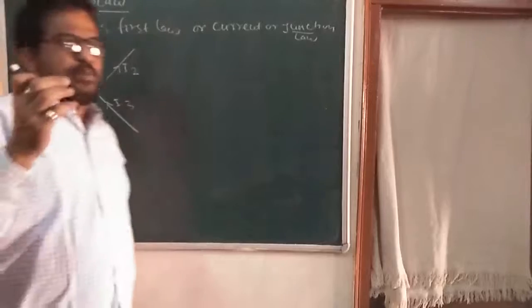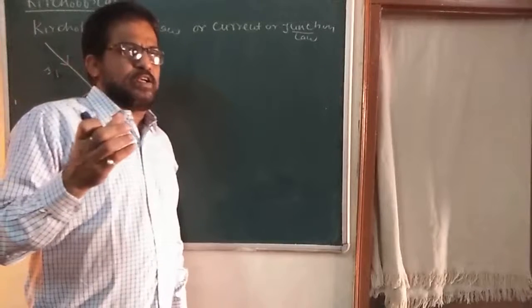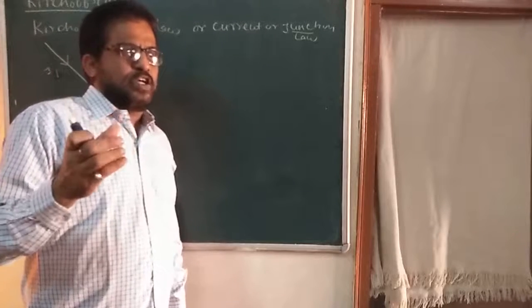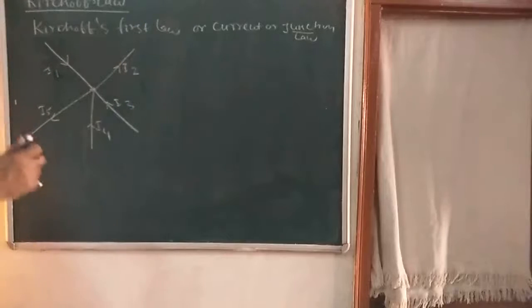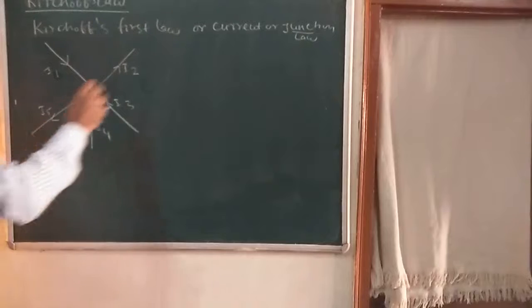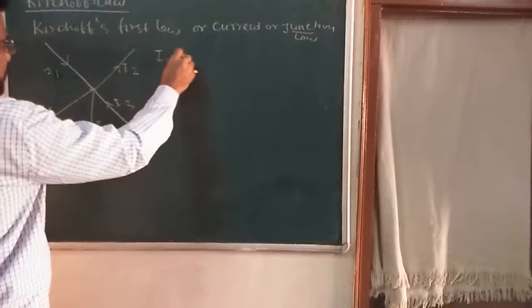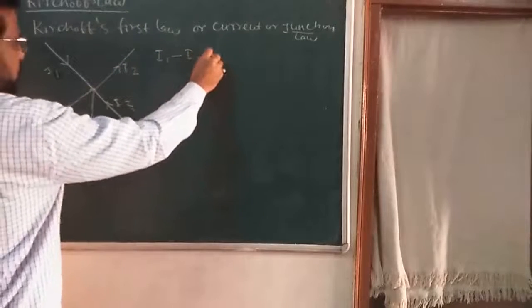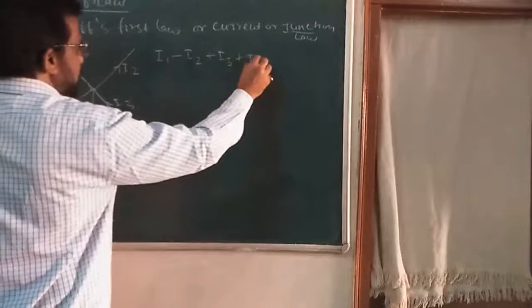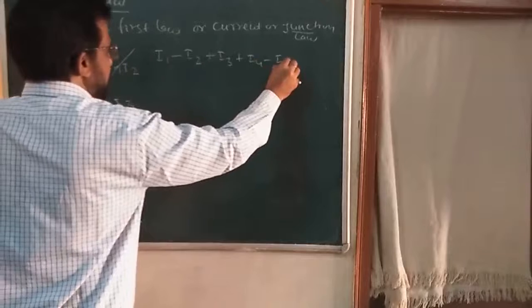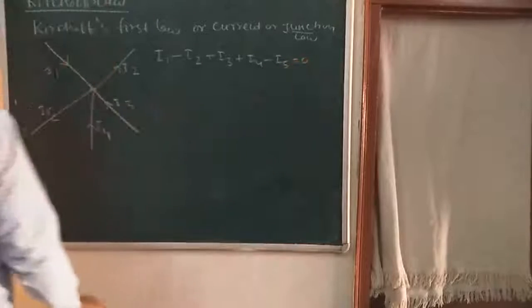The current which is coming here will be taken as positive, and the current which is going from the junction will be taken negative. So I can write here I1 minus I2 plus I3 plus I4 minus I5 is equal to 0.